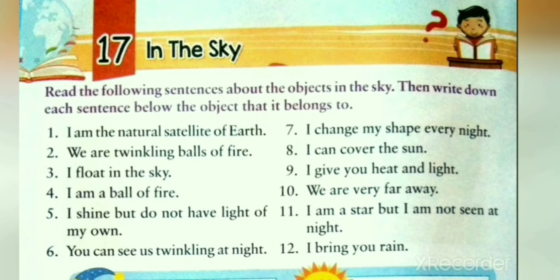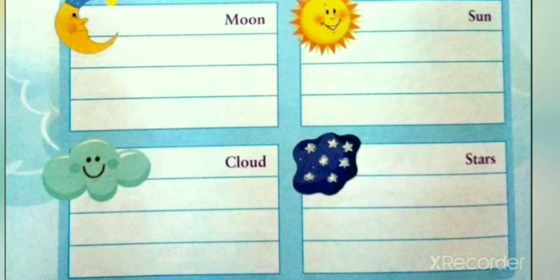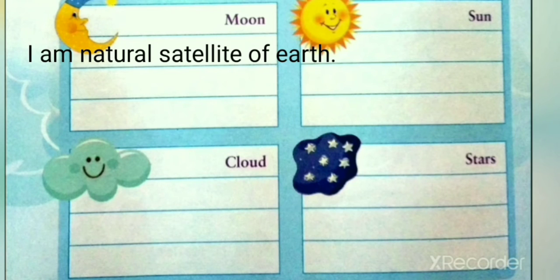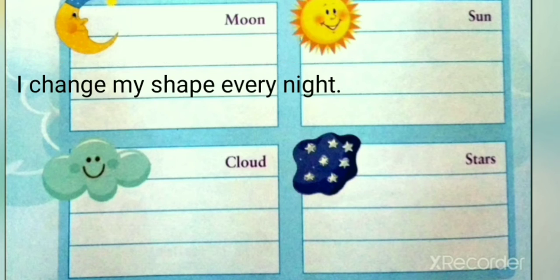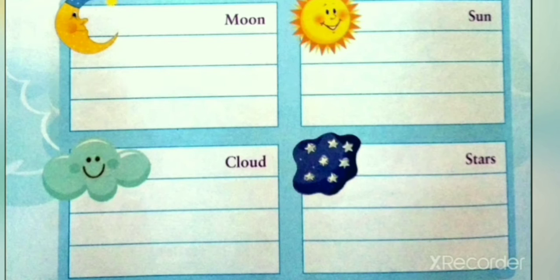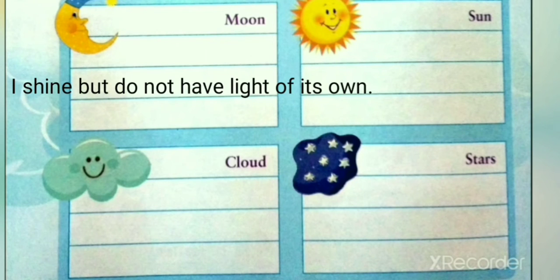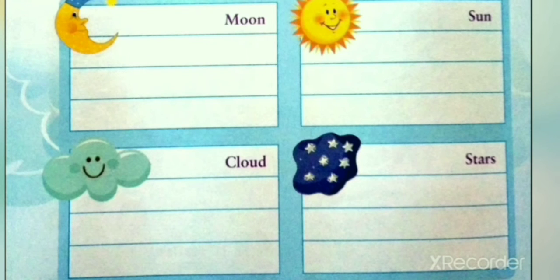Now, from these sentences, we have to identify which sentence belongs to which object of the sky. The following sentences can be written for moon. I am the natural satellite of earth. I change my shape every night. I shine but do not have light of my own. We will write in the space given.